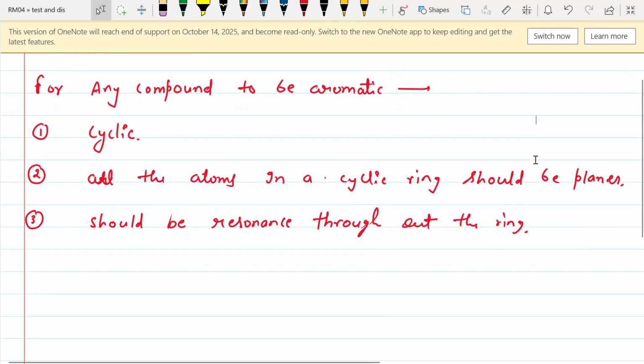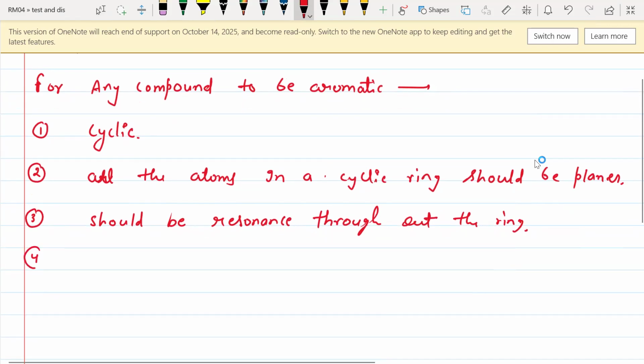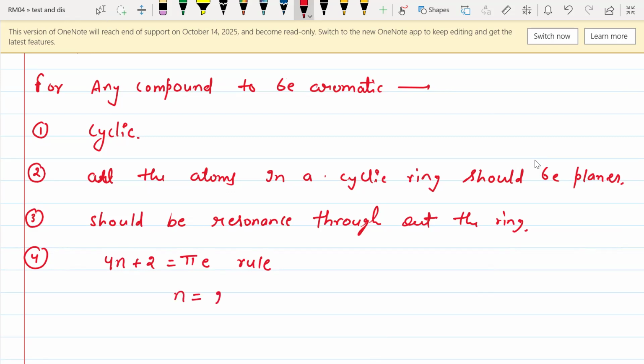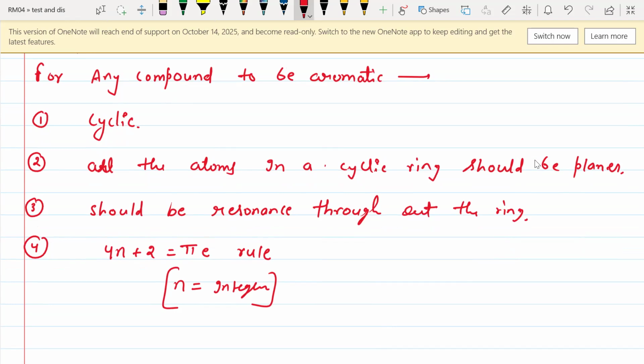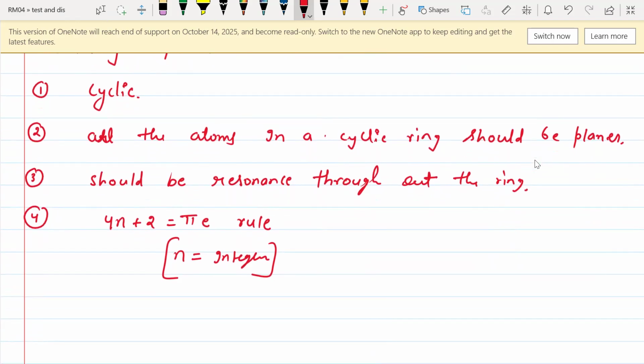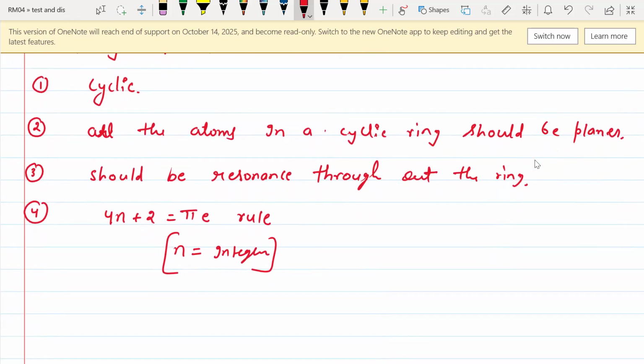And the fourth condition which needs to be fulfilled for an aromatic compound is that it must follow the 4n plus 2 pi electron rule, also known as Hückel's rule, where n should be equal to some integer value. If the value of n is a non-integer, that means it doesn't follow that condition. So these are the basic conditions for any compound to be aromatic.